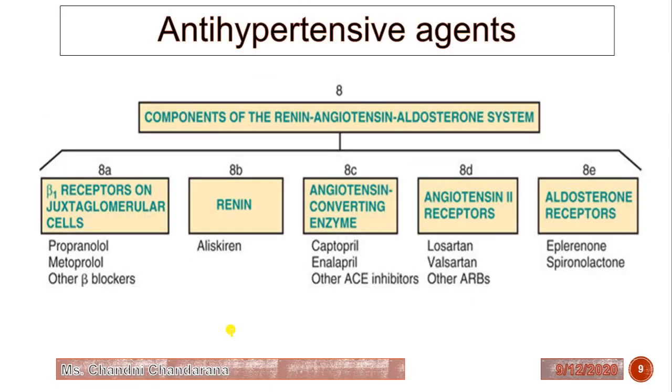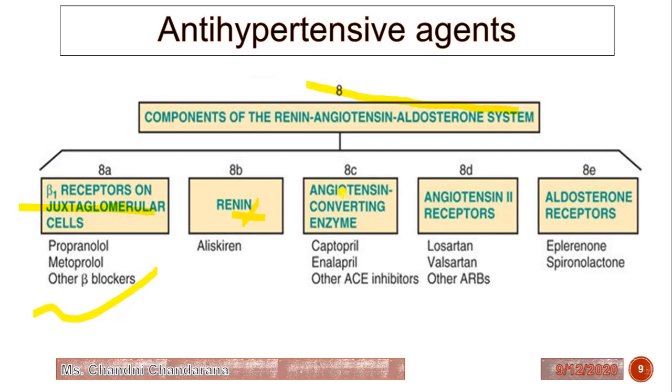Now the other components of the renin, angiotensin, aldosterone system. So here we can see the beta 1 receptor on the juxtaglomerular cells. So it's a beta blocker. Then renin, we can inhibit this. Then angiotensin converting enzyme. As I said, if we inhibit the angiotensin converting enzyme, there is an inhibition of angiotensin 1 to angiotensin 2.